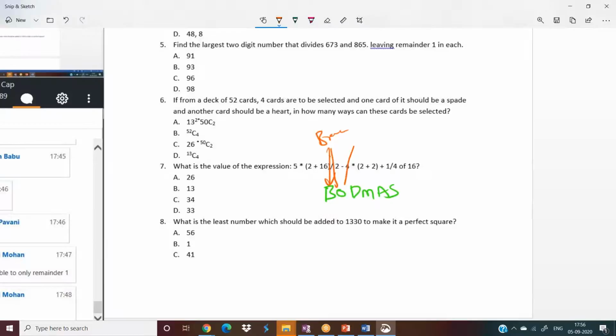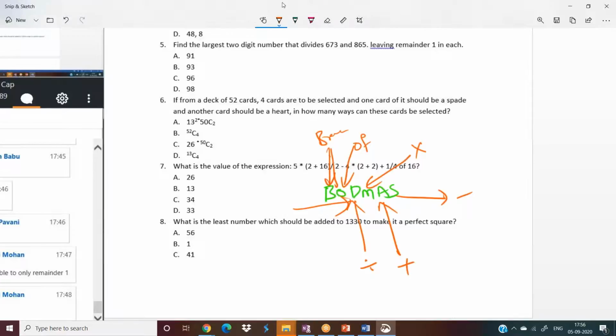The second one is of. The third one is divide. Next one is multiplication. Next one is addition. Next one is subtraction. So we have to follow this order. Whenever you have a big arithmetic operation, wherever you have brackets, we have to solve those first, and then of, and then divided by, and then into, and then plus, and then minus.